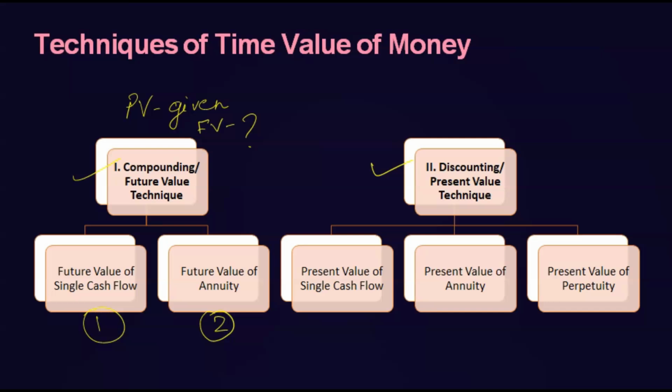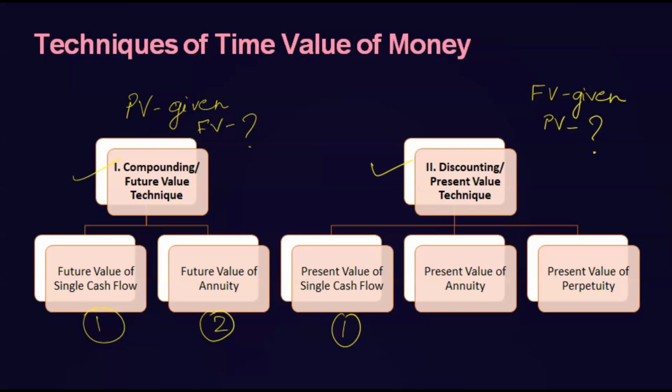Now there is present value technique or discounting value technique. It has three methods. Present value of single cash flow, first one. So discounting value technique basically helps us in finding the present value. In these techniques, future value will be given and we need to calculate what is the present value. Suppose we are going to get a certain amount after 2 years, so we want to know what is its present value. So that we will calculate through present value techniques.